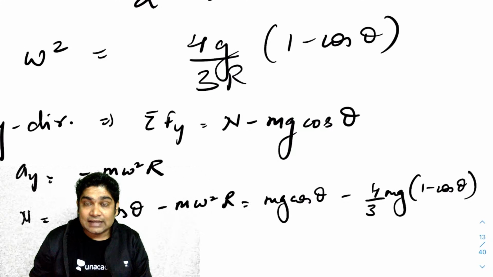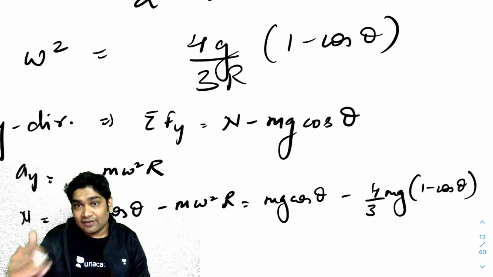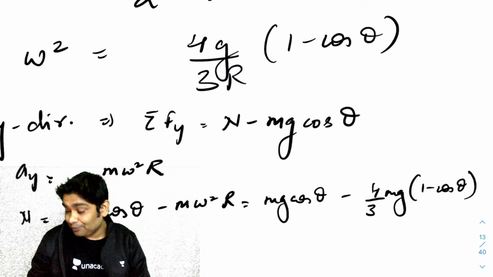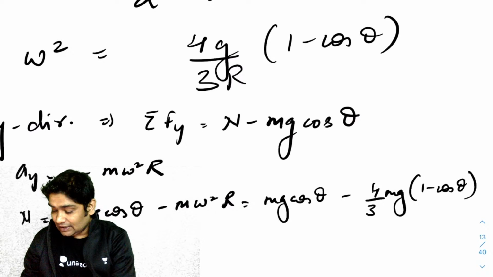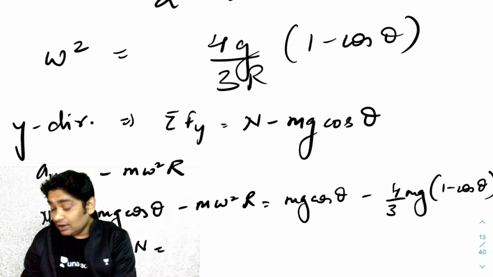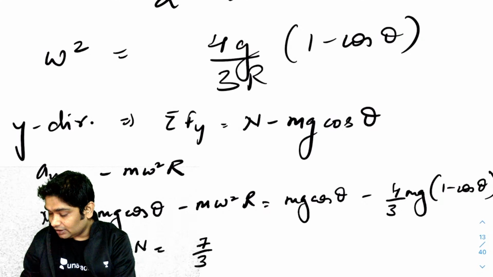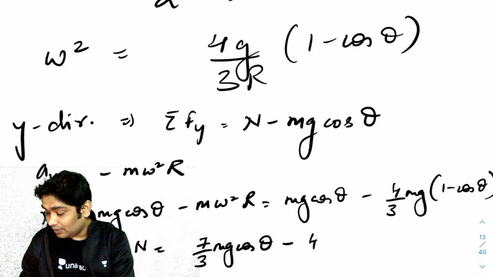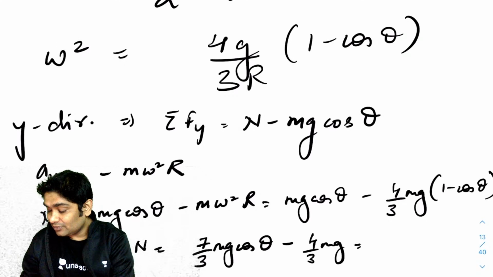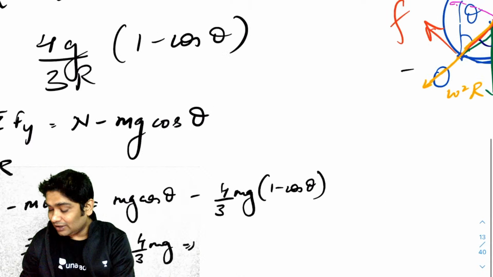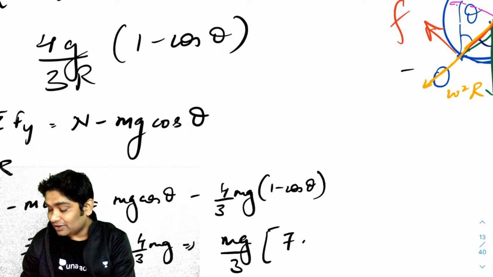I hope you can see that. All I did was replace the value of omega square r from there. Now, what is my value of N? If I take mg by 3 common, N turns out to be mg by 3 into 7 cos theta minus 4.